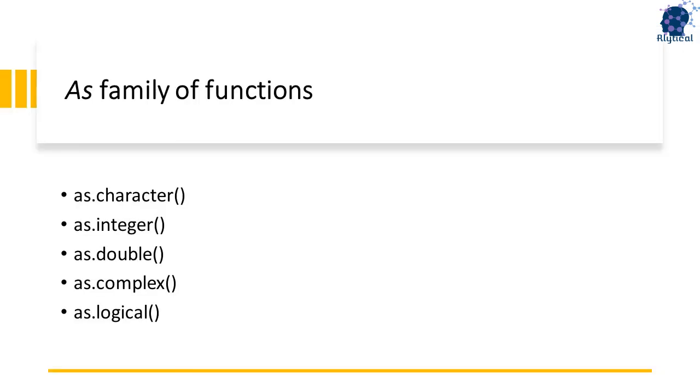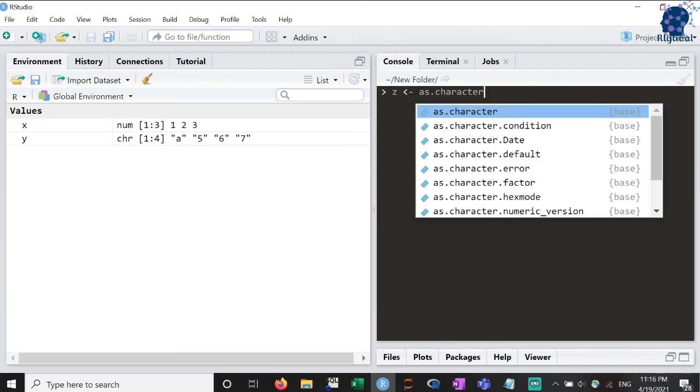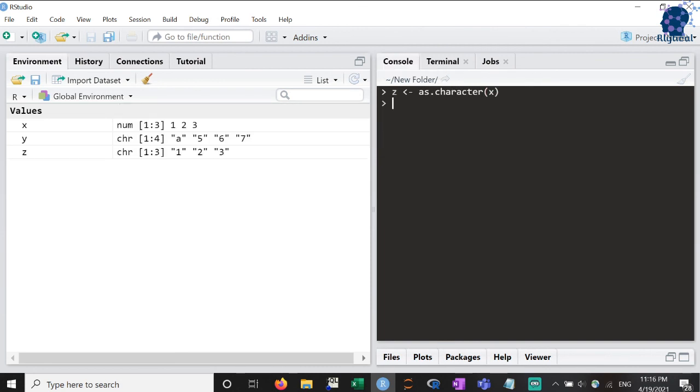But in a case we wish to manually override the class of a vector, then we can use the as family of functions. These functions are listed on the screen. Suppose I want to coerce x to a character, then I can pass x to as.character function and R will return a character vector. Similarly, I can pass this vector back to the function as.integer and R will coerce it back to an integer vector.